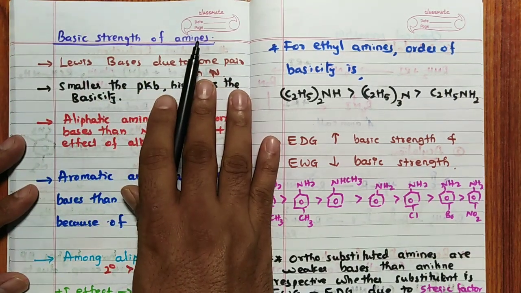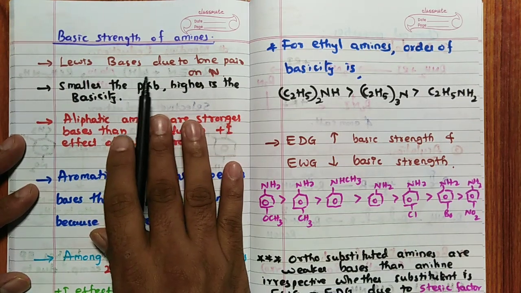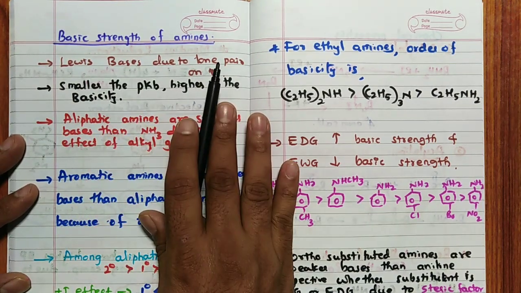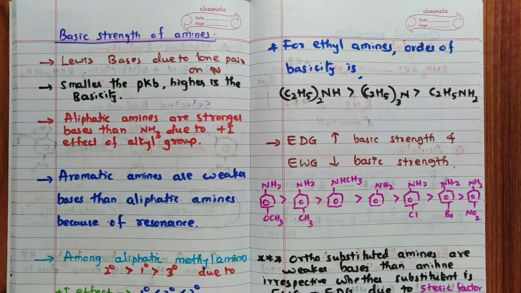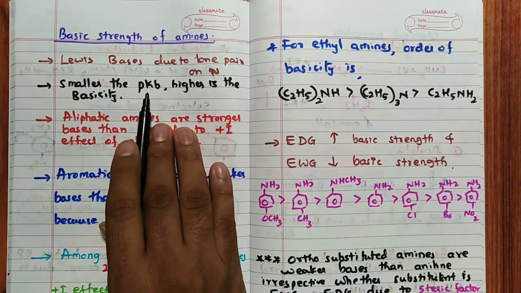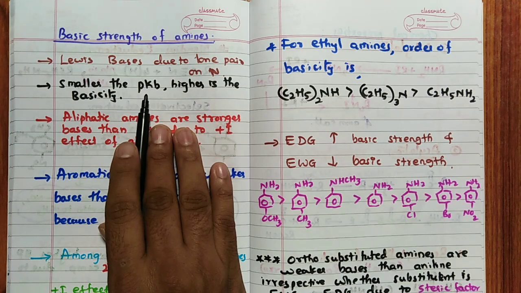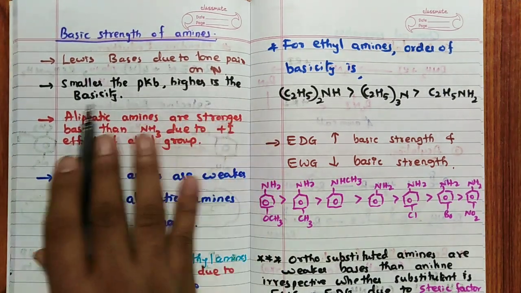First of all, amines are Lewis bases, remember, because there is a lone pair of electrons on the nitrogen. They are Lewis bases. That basic strength we are discussing. Here remember, basic strength is calculated in terms of pKb. So, smaller the pKb, higher is the basicity.